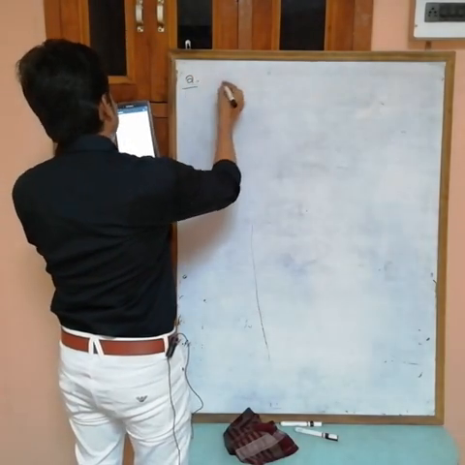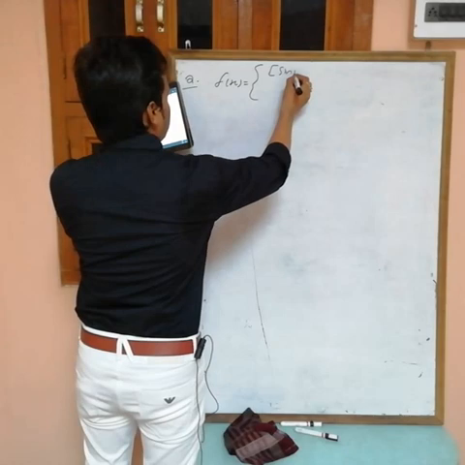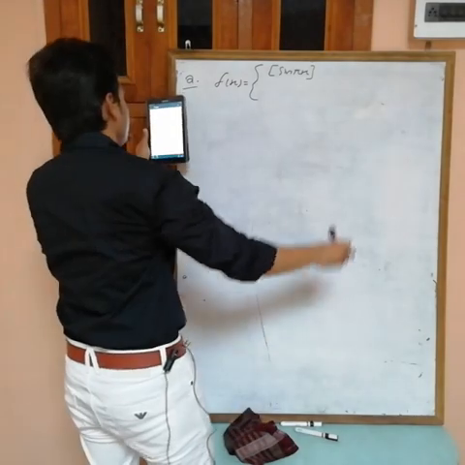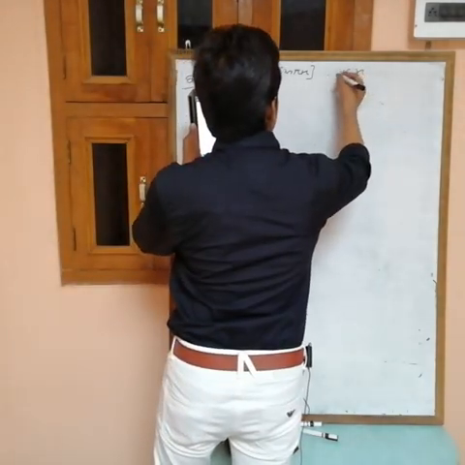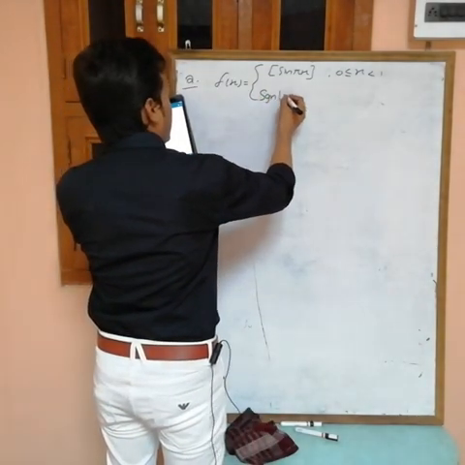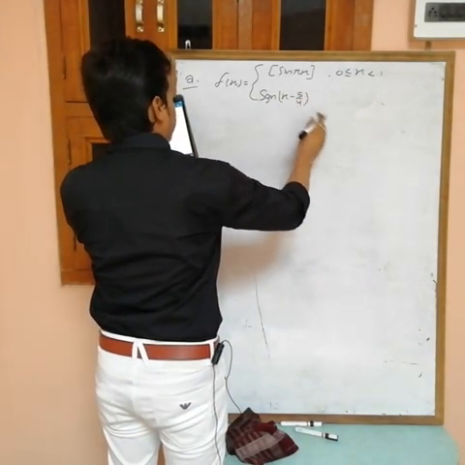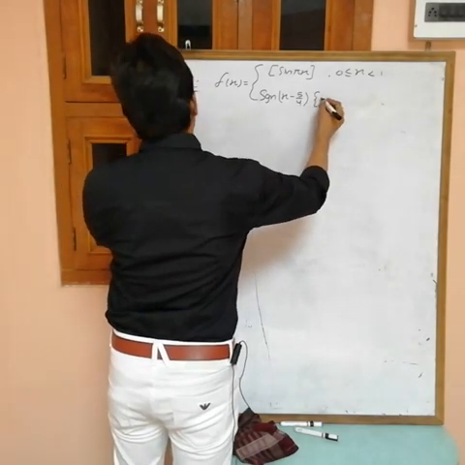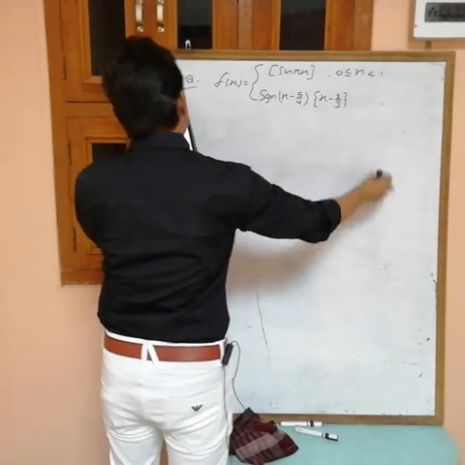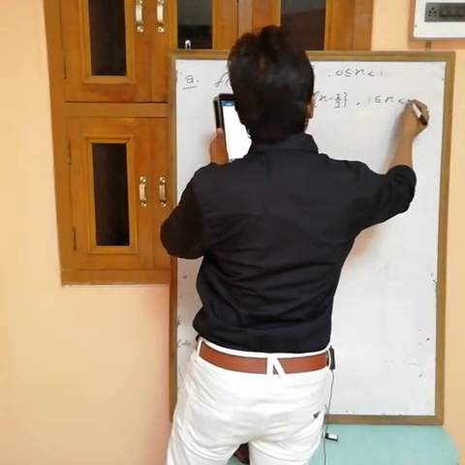Next question. f(x) is equal to greatest integer of sin pi x, for x from 0 to 1, and signum of (x minus 5 by 4) times fractional part of (x minus 2 by 3), for x from 1 to 2.